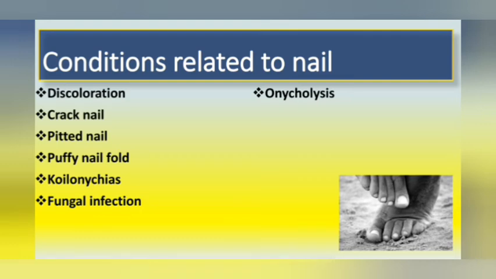Onycholysis. It is the painless separation of the nail plate from the nail bed, which occurs without cause. Nail clubbing. It is also called Hippocratic finger. It is a curved fingertip and nails seen in people with lung disease, lung cancer, inflammatory bowel disease, liver cirrhosis, stomach and bowel cancer.